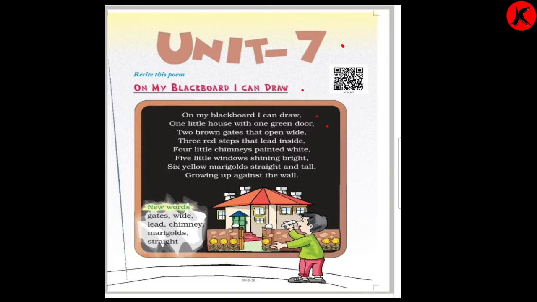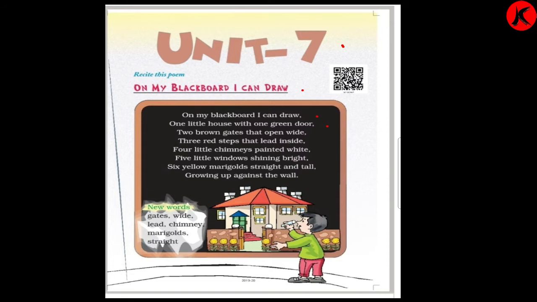Here the child is drawing a house plus he is drawing the door also, and the color of the door is described as green. When you draw a house it has a door. So the door color of the child is which color?